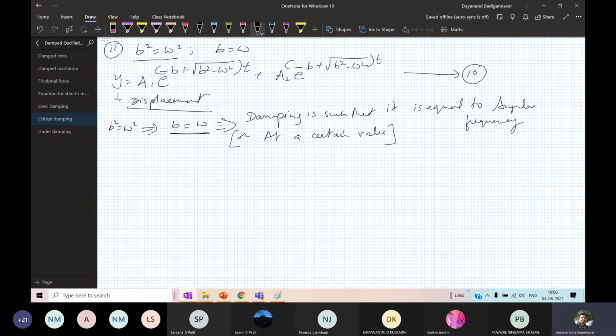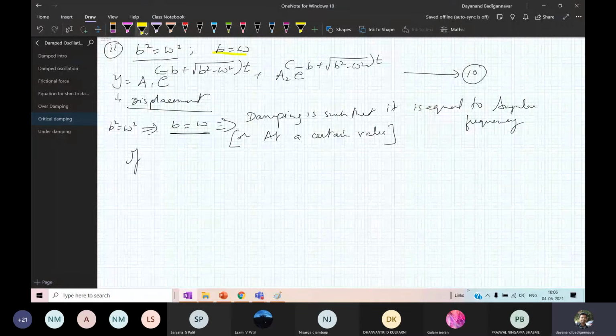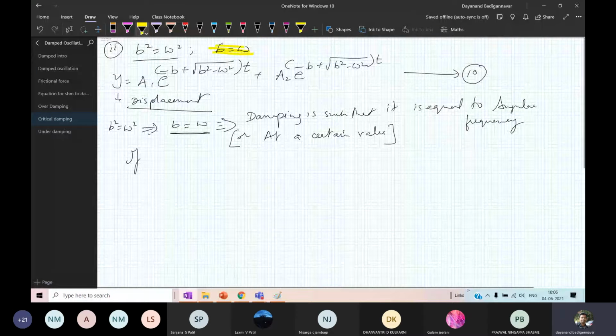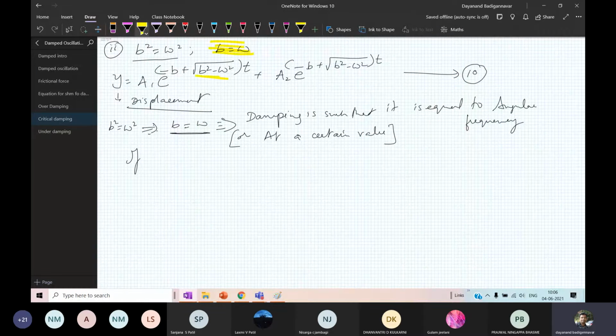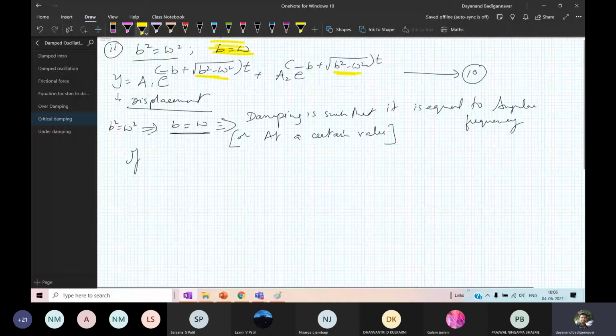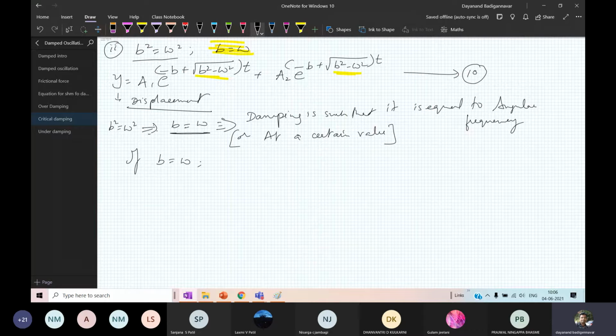Okay, so what happens? Look at this. If I substitute the value of this condition b equal to omega in the amplitude, I have to do the substitution, also in the second part. If I take b equal to omega, then b square minus omega square becomes equal to 0. Then root of b square minus omega square becomes 0. If it becomes 0, then the equation for SHM does not hold true.